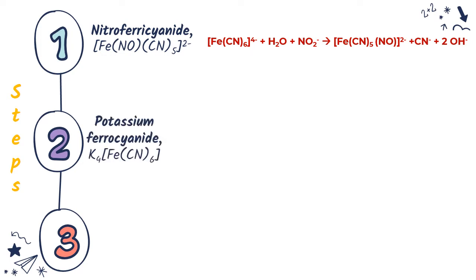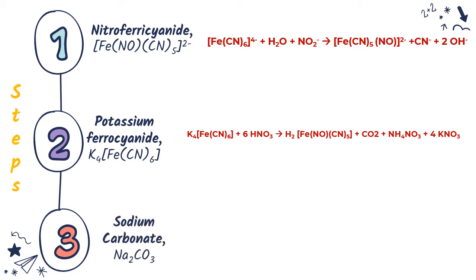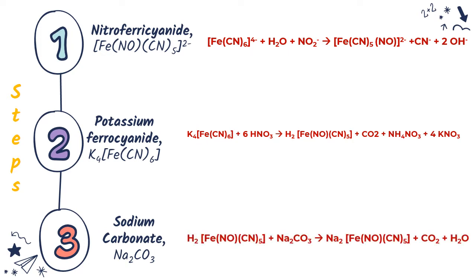For the making of SNP, potassium ferrocyanide is reacted with nitric acid. This process continues with sodium carbonate in a neutralization process. From the equations in the making of SNP, we can see that nitroferricyanide is involved and has an important role as a complex compound.